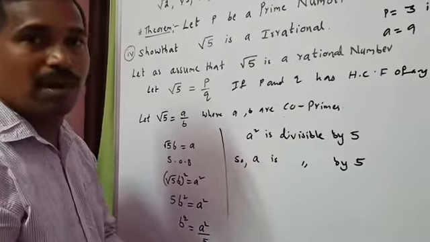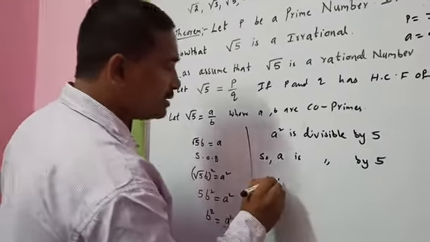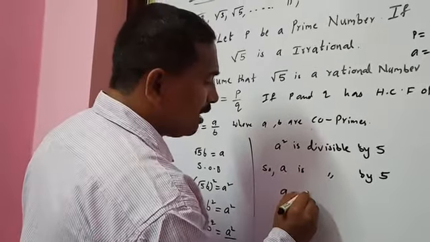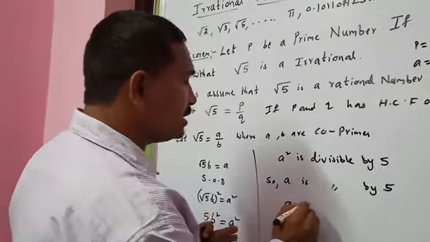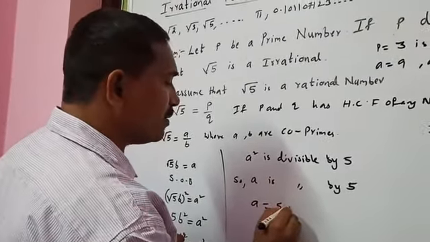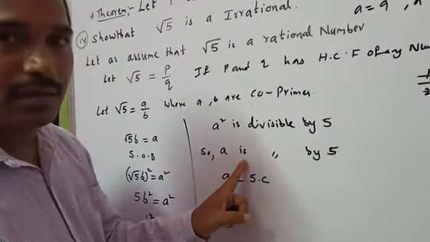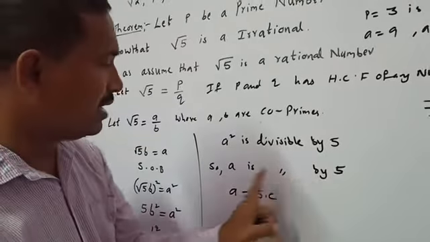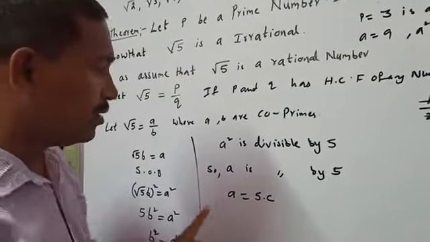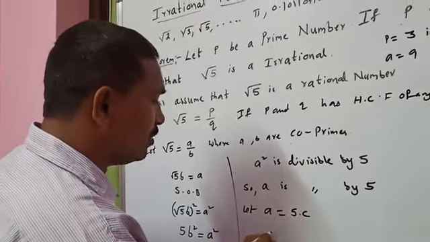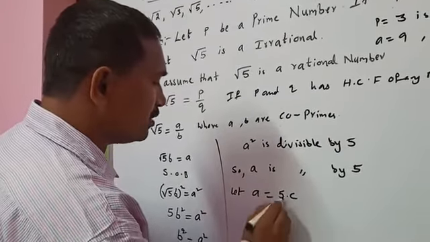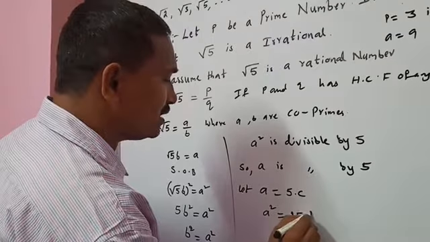A is divisible by 5 means a is a multiple of 5. Let us take a equals 5c. Squaring on both sides, a square equals 25c square.